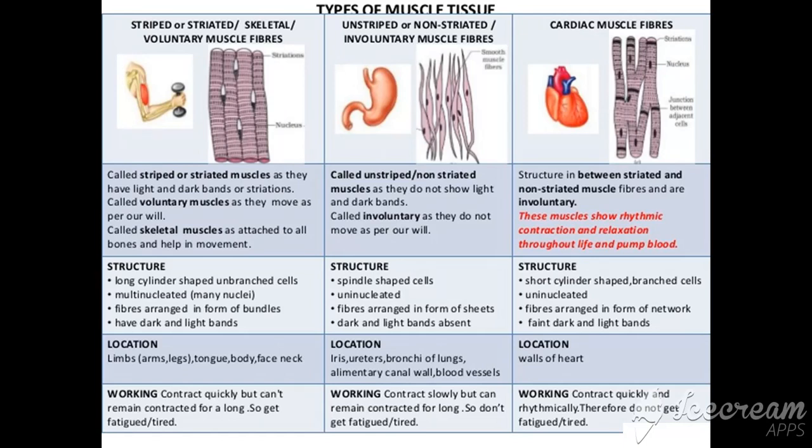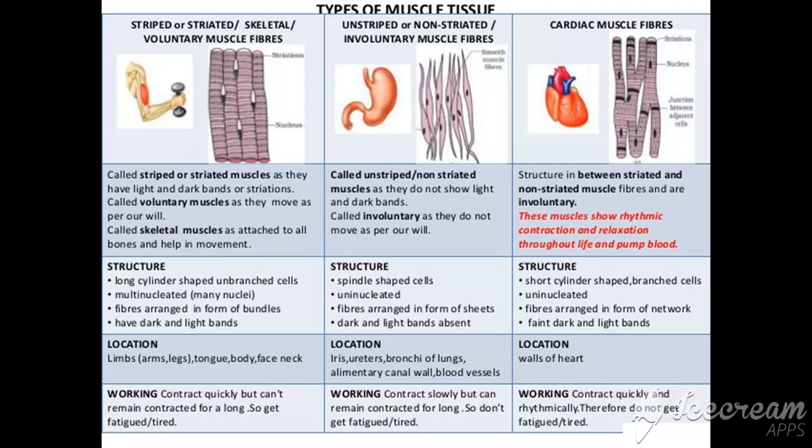If we talk about the location of the skeletal muscle, then skeletal muscles are located in the limbs, tongue, face and neck region. While the unstriated muscle or the smooth muscles are located in the iris of the eyes, uterus, bronchi, alimentary canal and blood vessel. Location of the cardiac muscle is the walls of the heart.